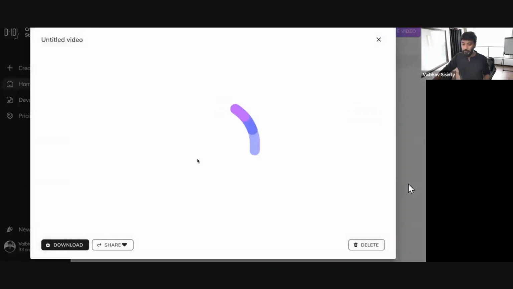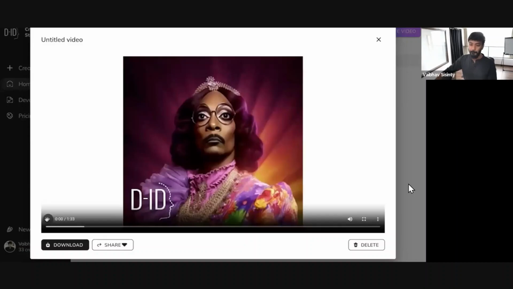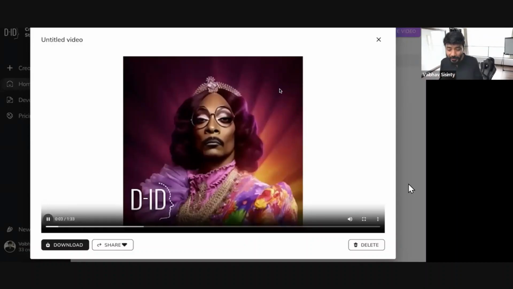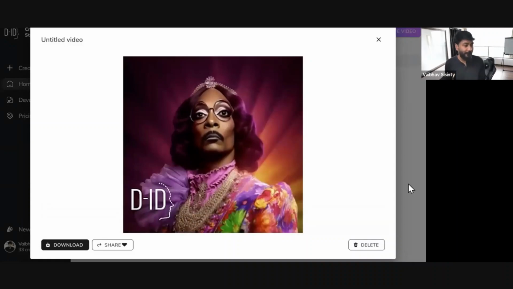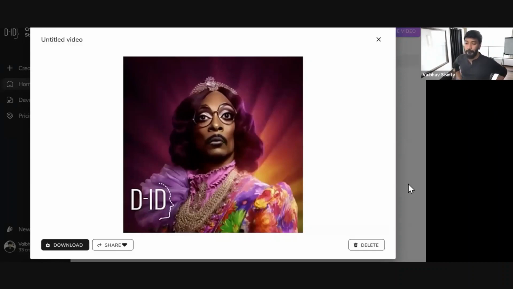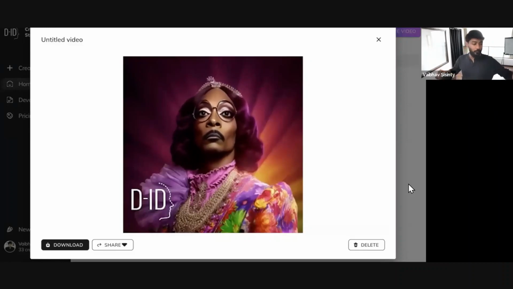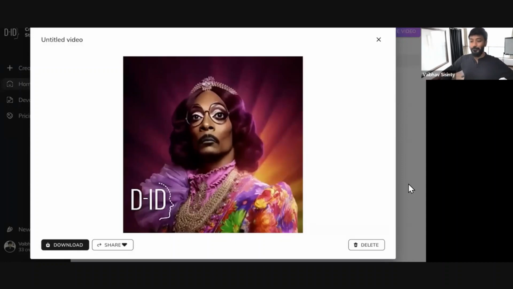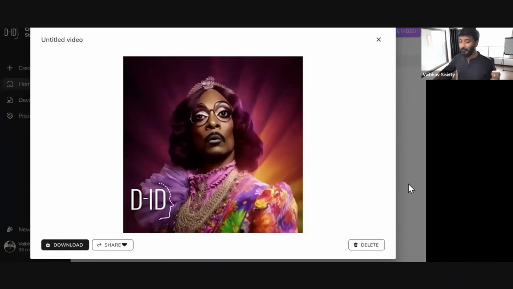Actually, this one, I like this even more. Let's give it some time. This is all generated in AI, right? Yo, Weston, it's time to drop some clothing throughout the system.